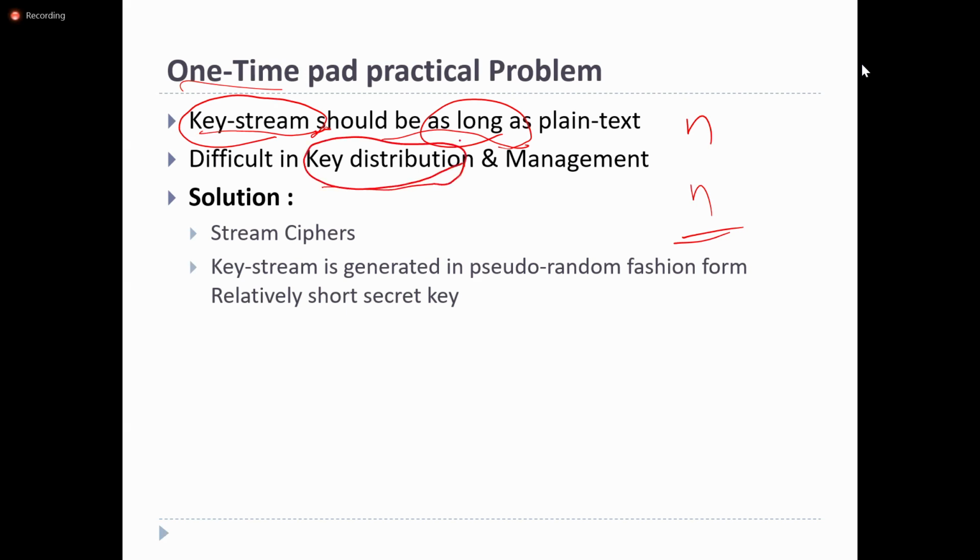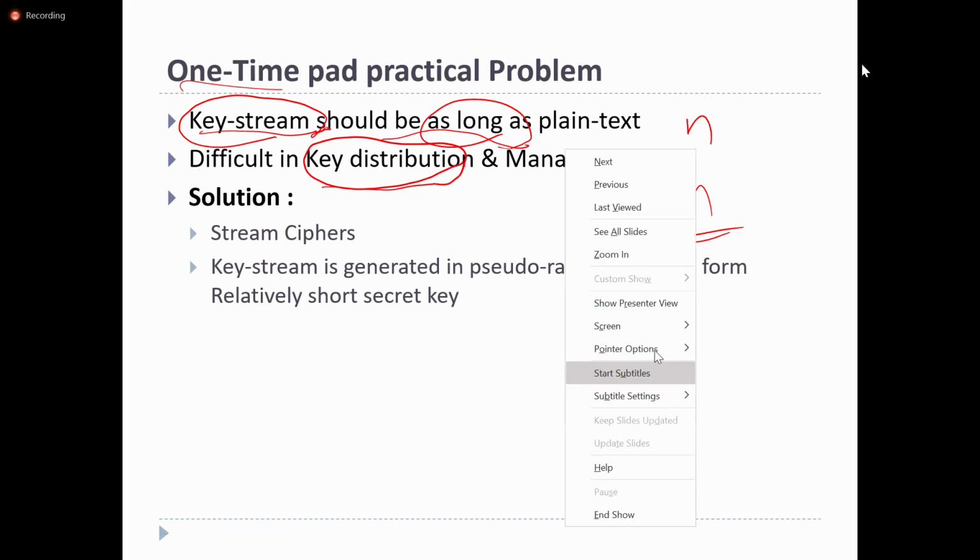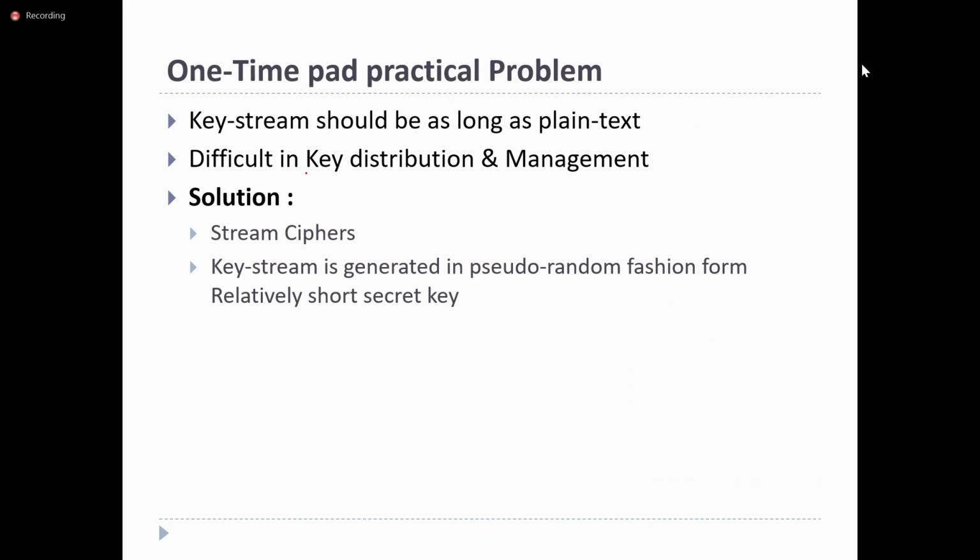Key distribution means the key should be shared between the sender and the receiver. If the size of the key is also large, key distribution will be difficult. And for every message there should be encryption, and the size of the message will vary, so generating a key of the same size will be difficult.